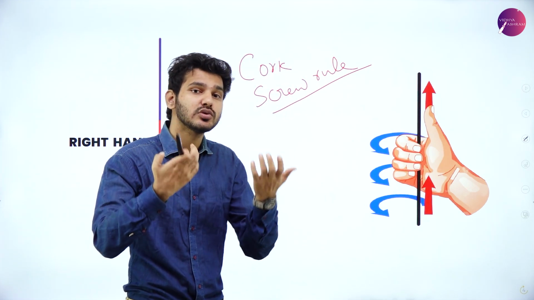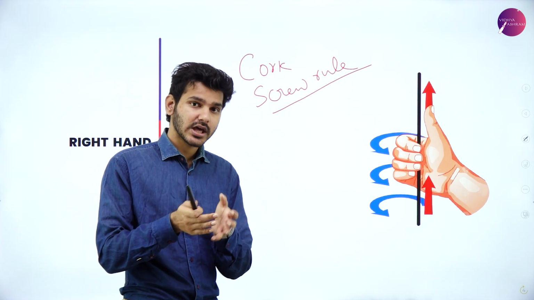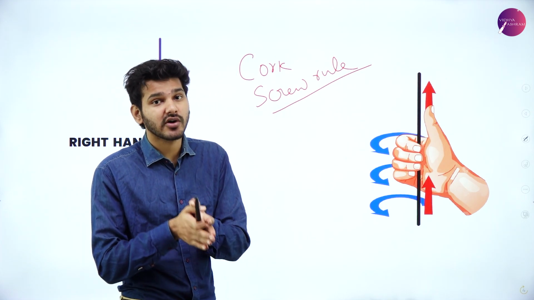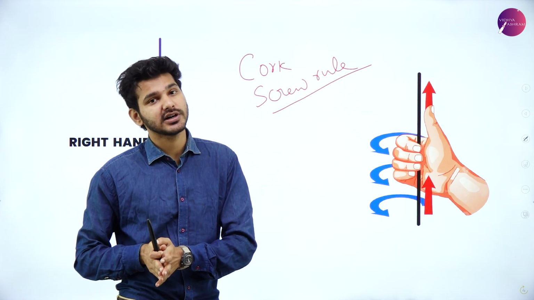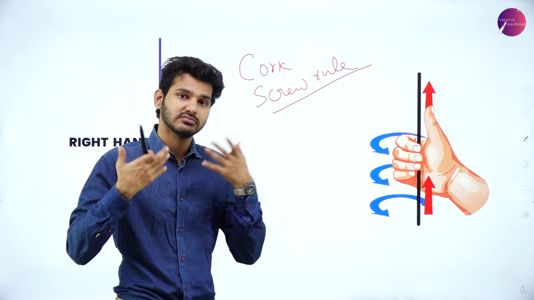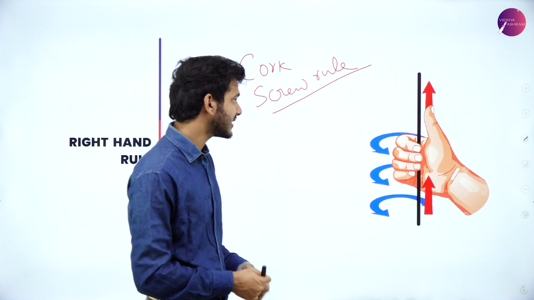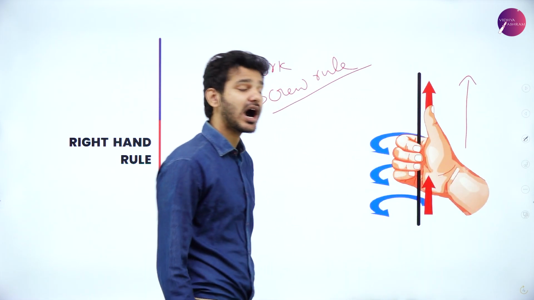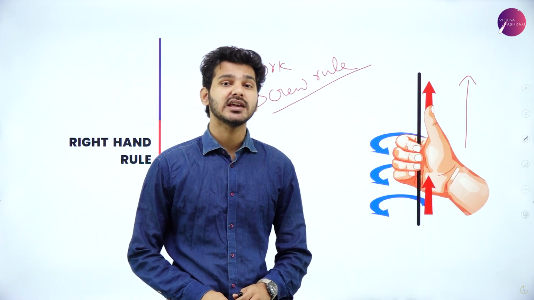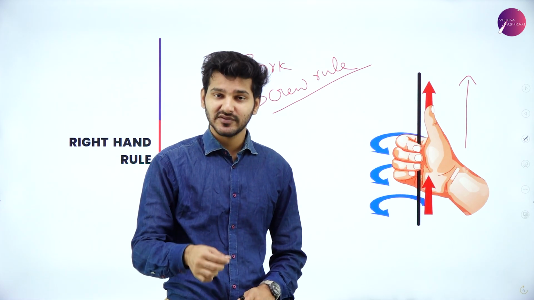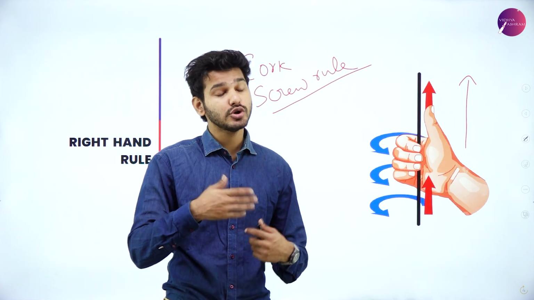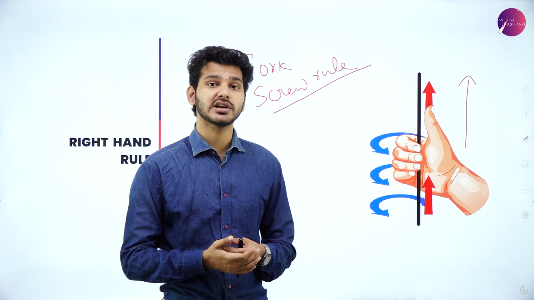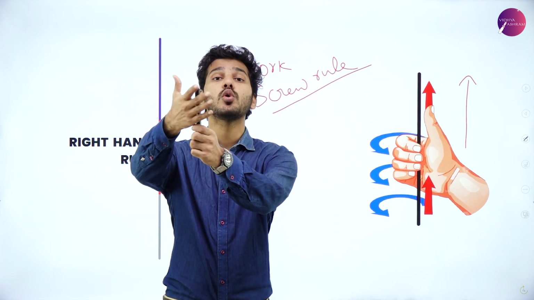What the right hand rule does is that if you know the direction of the current, then you can predict the direction of the magnetic field. Imagine that you are holding a current carrying conductor, a wire which is carrying a current, and you know the direction of the current in it.